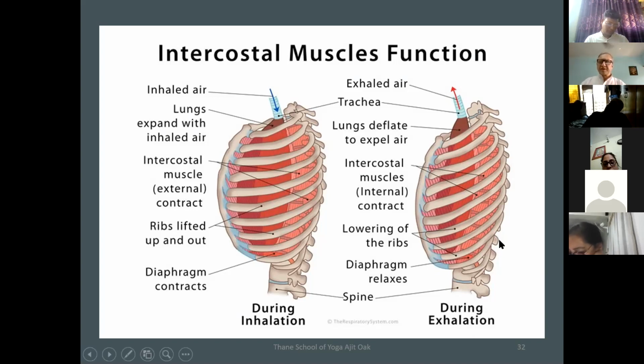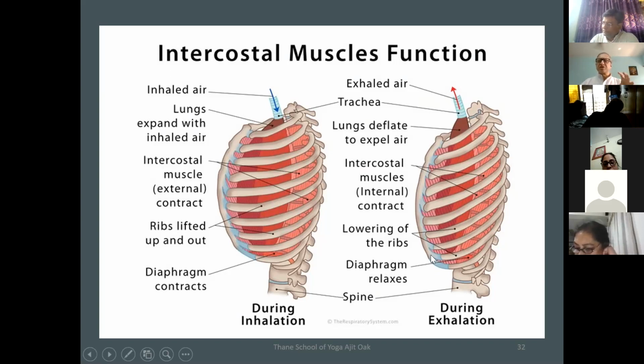And the reverse happens during exhalation. The intercostal muscles relax, the diaphragm relaxes, so that the rib cage contracts a little bit, or rather it relaxes. Basically, these are the inhalation muscles, and exhalation happens only because of relaxation. So inhalation is the active process in normal breathing, and exhalation is the passive process in normal breathing. We have to understand that. Inhalation is because of contraction of the muscles, it is the active process, and exhalation is because of relaxation.